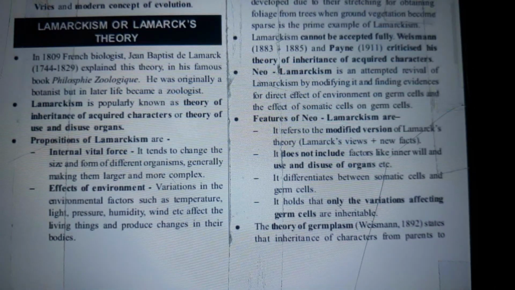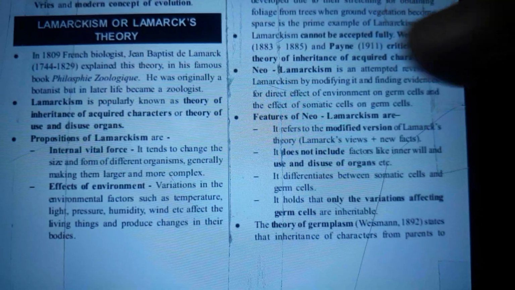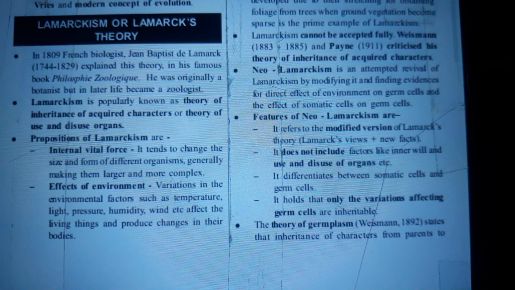The long neck and high forelimbs of a giraffe, developed due to the stretching for obtaining foliage from trees when ground vegetation becomes sparse, is a prime example of Lamarckism. Lamarckism cannot be accepted fully.